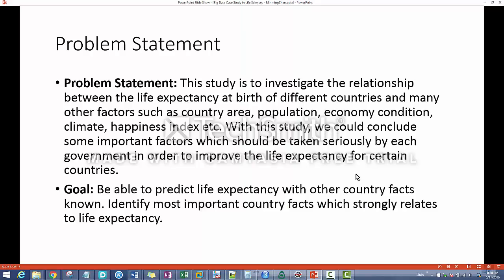The problem statement. This study is trying to investigate the relationship between life expectancy at birth of different countries and many other factors such as country area, population, economic condition, climate, and happiness index, all kinds of things. And hopefully, in the end, we could conclude some important factors which contribute most to life expectancy, so that people interested in improving their life expectancy could focus on those areas for those countries. So this is my goal.